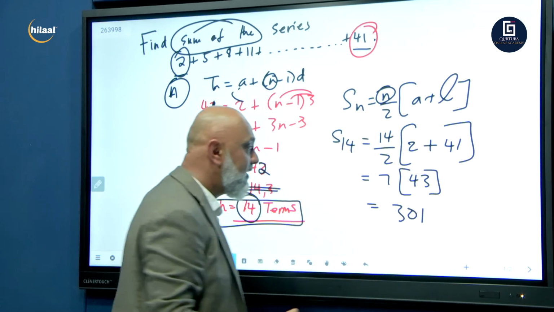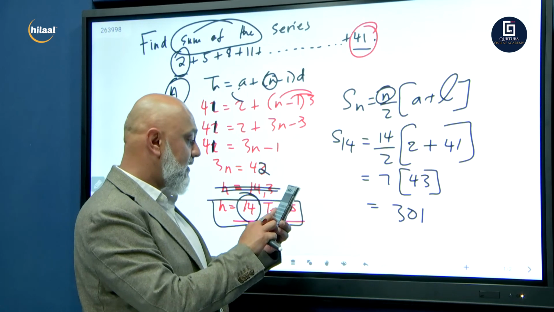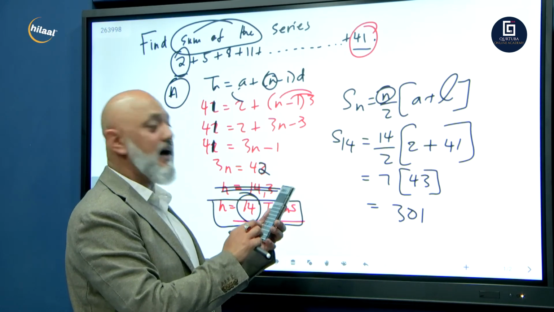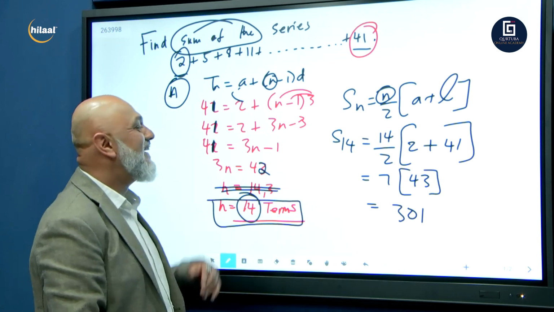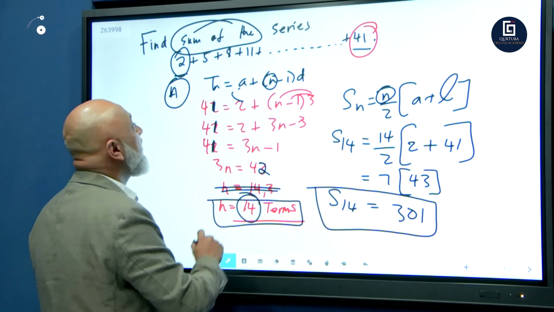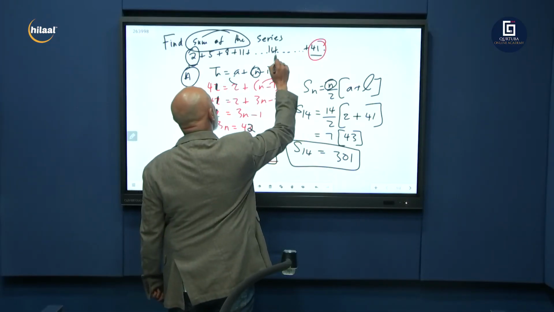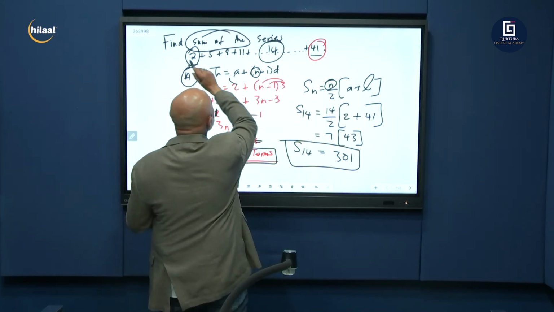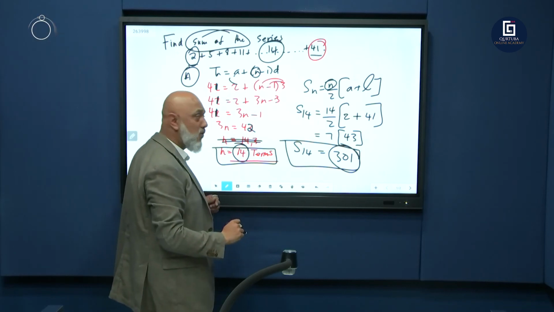Let's just double check. 7 times 43. I don't think I'm right. I'm just joking. So there we go, 301. S14 is equal to 301. And there we go, the sum. That means between here and here, there are 14 terms, and the sum of all those 14 terms is 301.